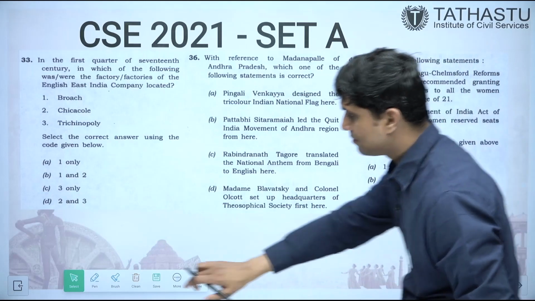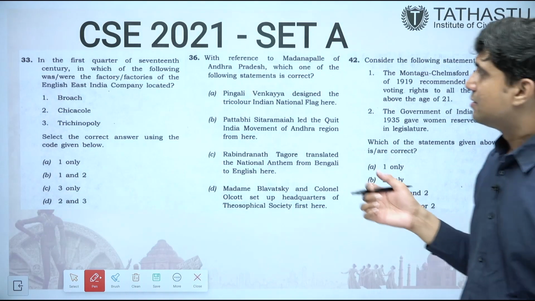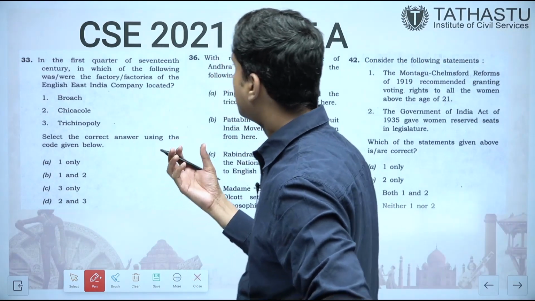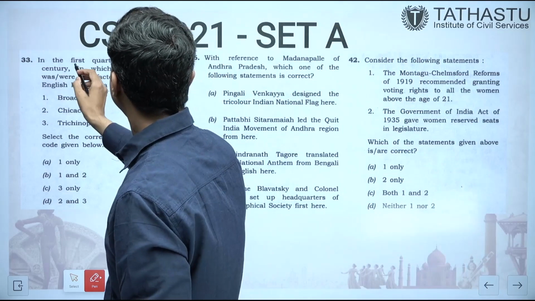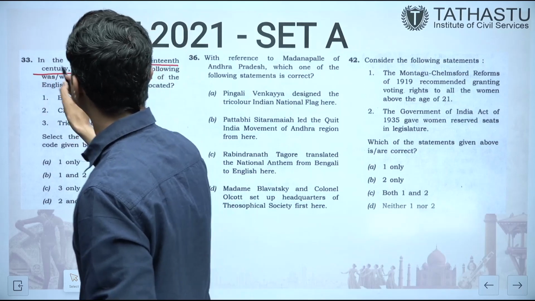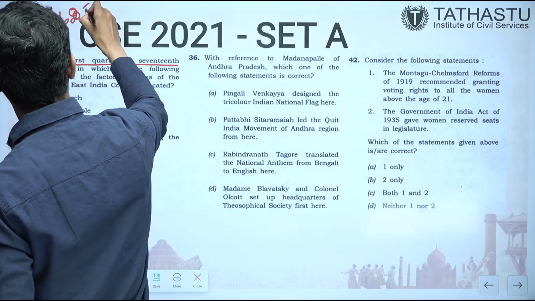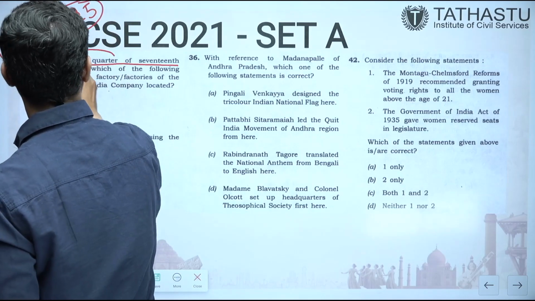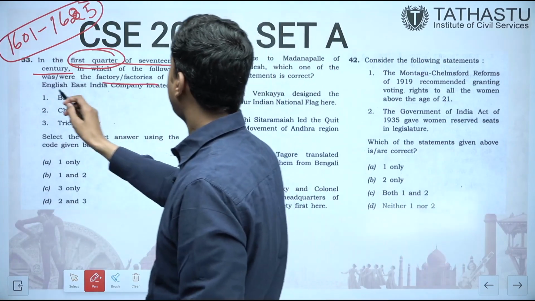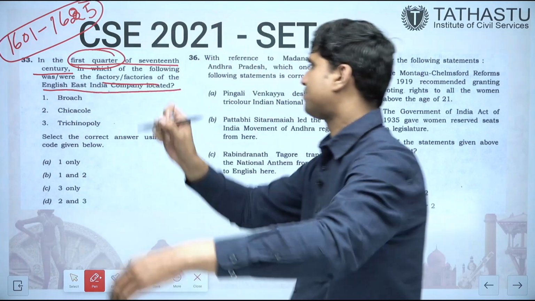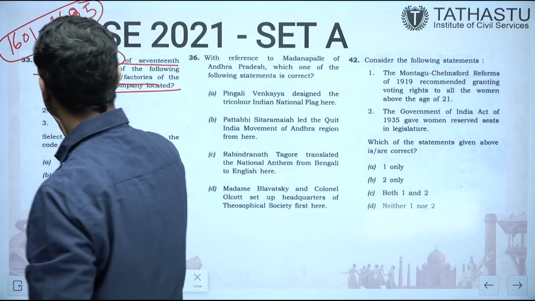If we see the next question, this is another area from which UPSC these days is asking questions, that is the factories being set up by Portuguese, Dutch, English, Danes, French in the initial years. It is saying in the first quarter of the 17th century, so it is specifying the time from 1601 to 1625. In which of the following were the factories of English East India Company located? It has fixed the timeline, and if we see the timeline, the only correct answer is Bharuch.